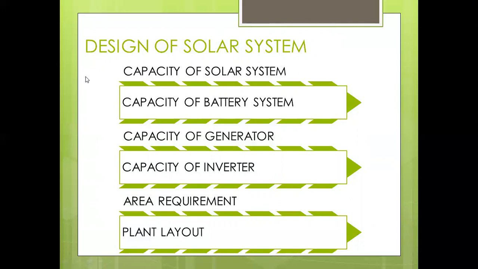For example, the efficiency of the inverter is 97%. In that case, the quantitative factor of the inverter is 97% and the qualitative factor is the efficiency of the inverter. So the design of the solar system is classified in terms of qualitative factors as well as quantitative factors.